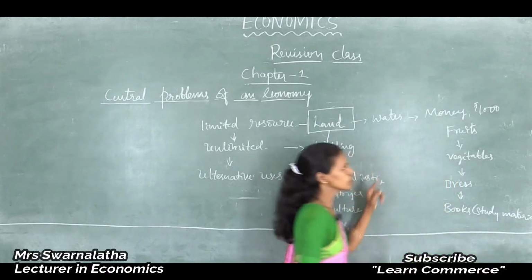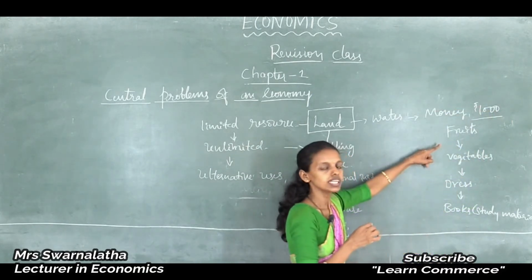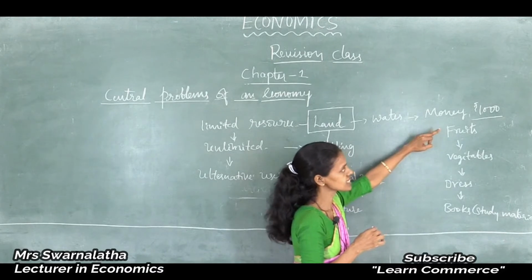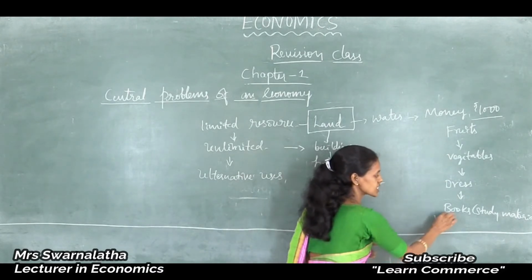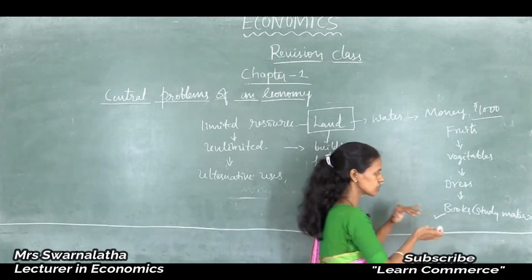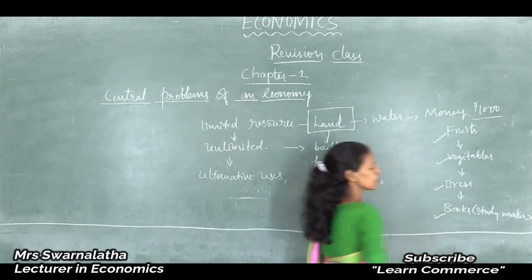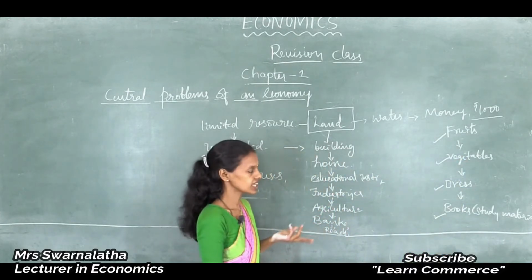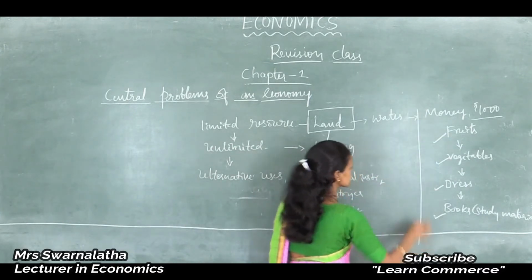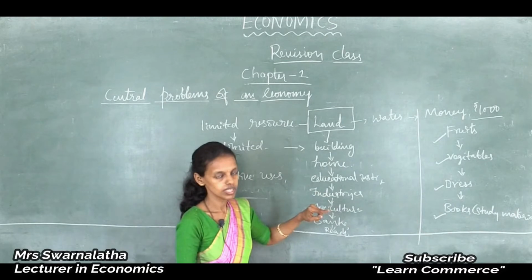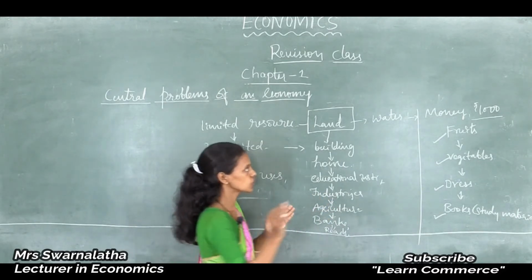So money is a limited resource. You have only 1000 rupees as pocket money. Thus you are going to utilize this money for the most urgent want, that is books and stationery. Next, if money remains, then you go for fruits and vegetables, and at last for purchasing a new dress or any other materials. Thus, in front of you many choices are there. That's why our economy is said to be the choice making economy.